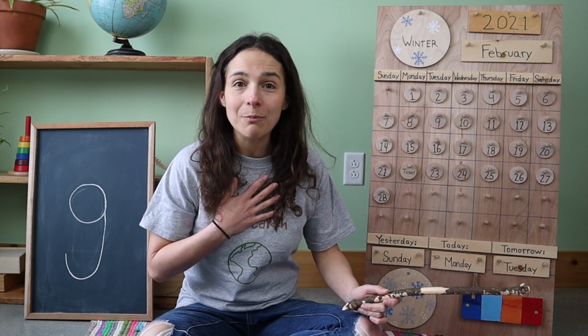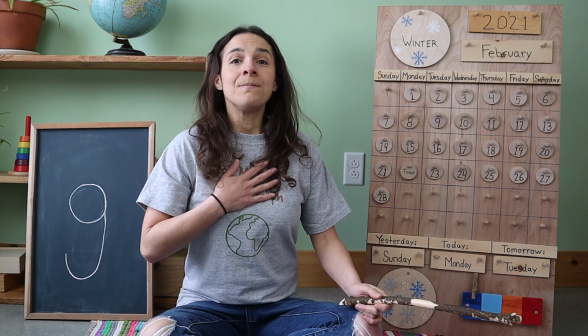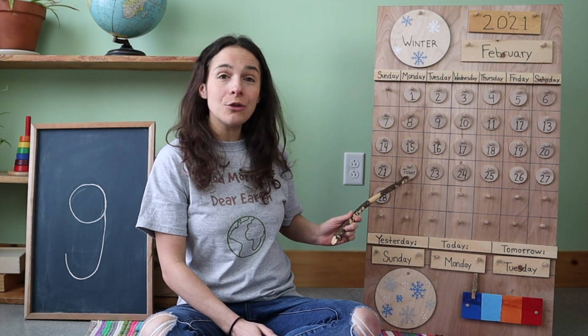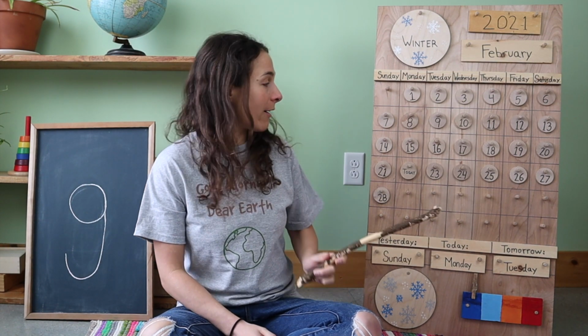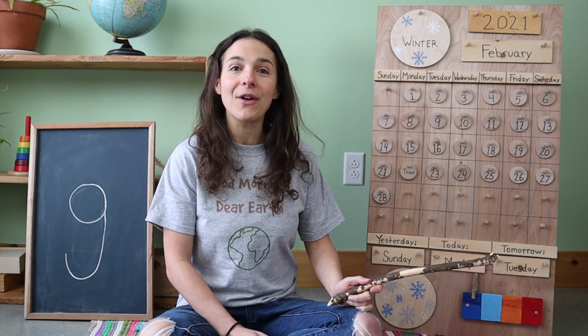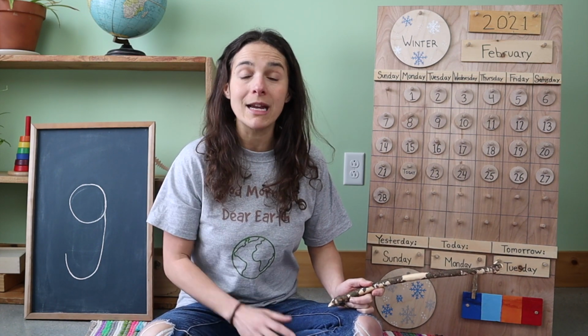Whew, let's take a deep breath after all that counting. We counted 22 days in the month of February. And look at this, friends. This is the last week in the month of February. Next week, we'll begin a brand new month.